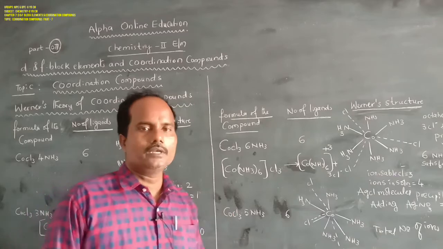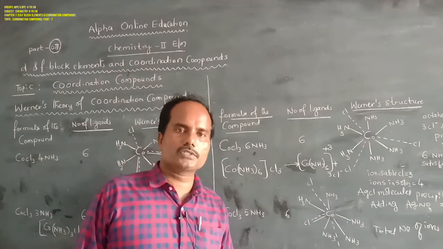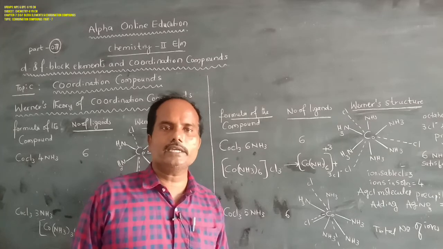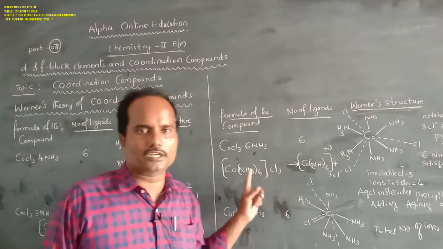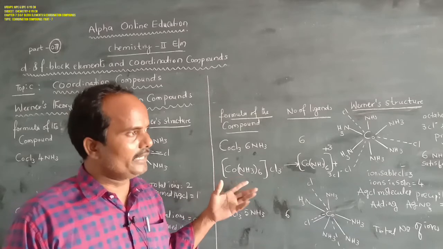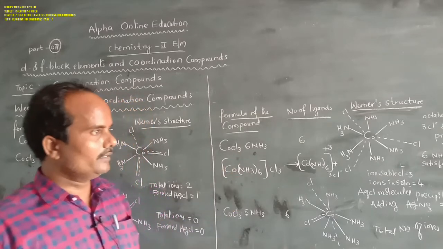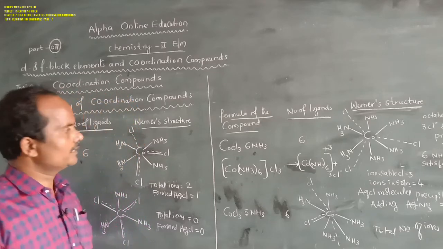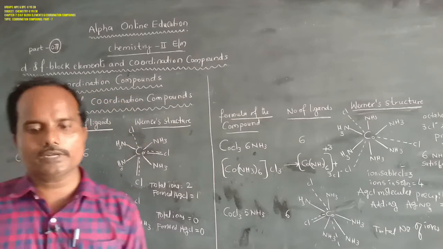Next, most coordination compounds are magnetic in nature, and the reasons behind the magnetic property could not be explained. These are the demerits of Werner's theory. So this is enough for Werner's theory.